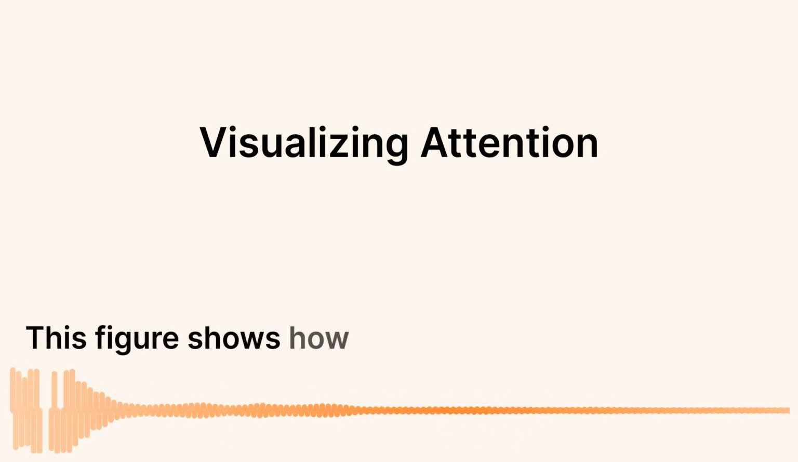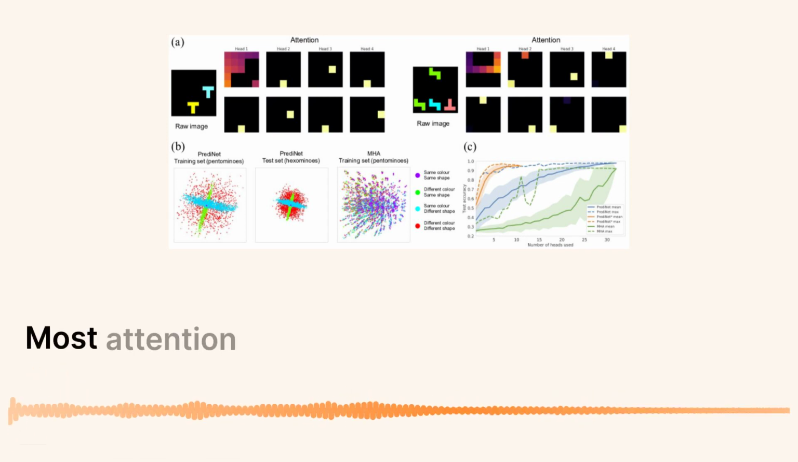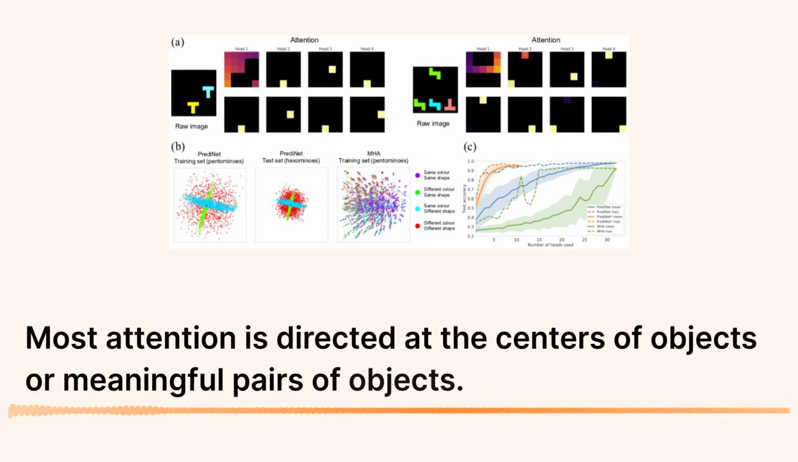Another exciting aspect of PrediNet is its interpretable attention masks. This figure shows how the attention heads focus on relevant parts of the image. Most attention is directed at the centers of objects or meaningful pairs of objects.